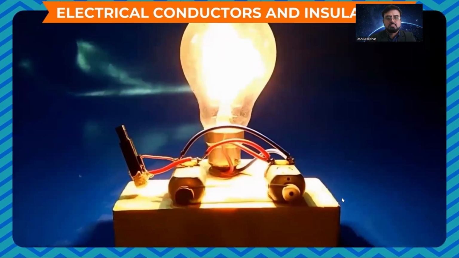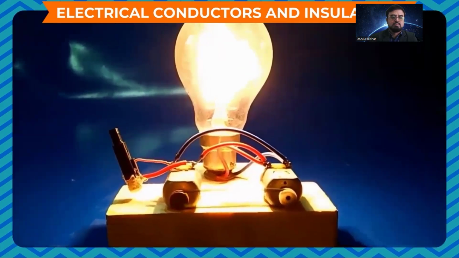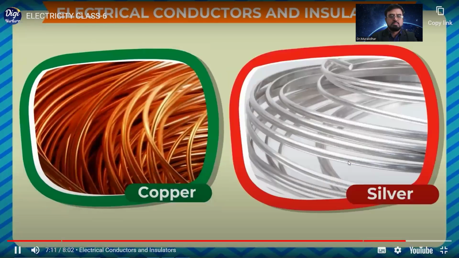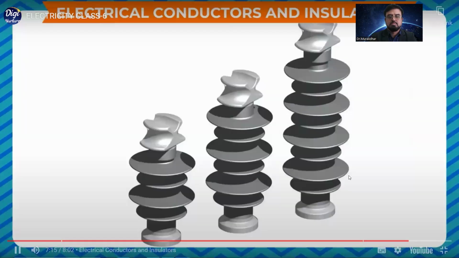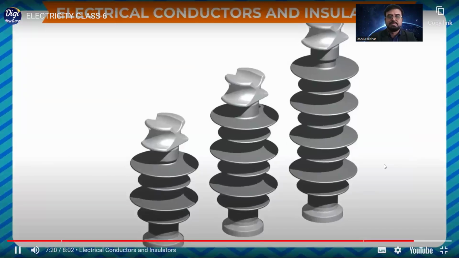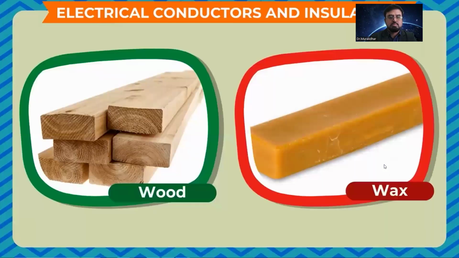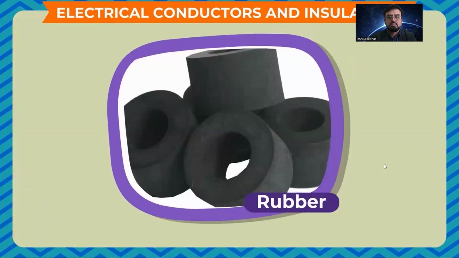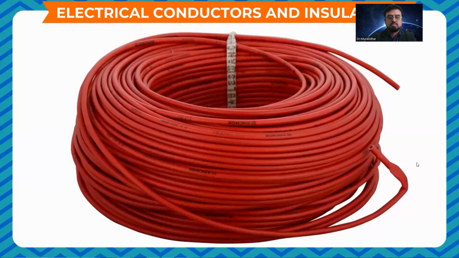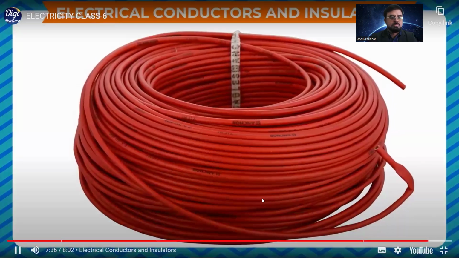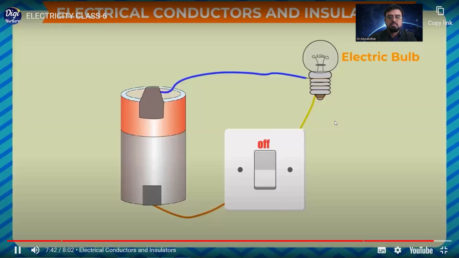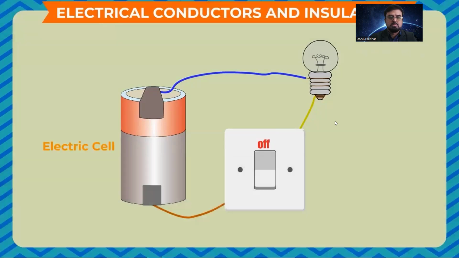Materials which allow electric current to flow through them are conductors of electricity. For example, iron, steel, copper, silver, lead, tin, etc. On the other hand, materials which do not allow electric current to flow through them are called insulators. For example, wood, wax, plastic, cotton, rubber, etc. Electrical switches, wires, sockets are made of conductors, while the outer cover of all these electrical components are covered with insulators.